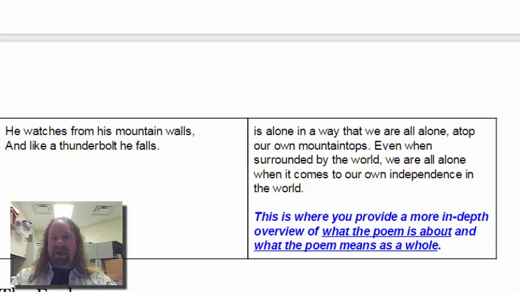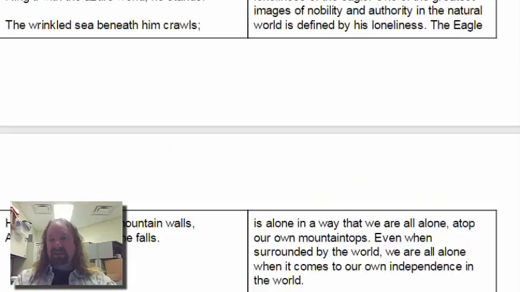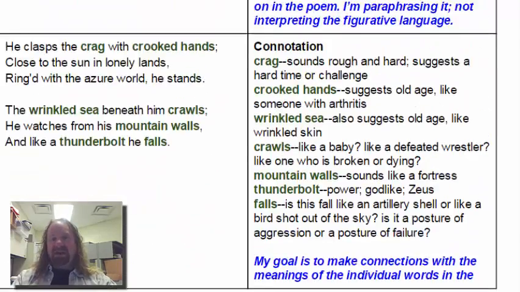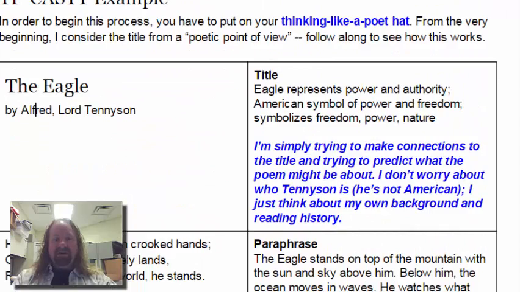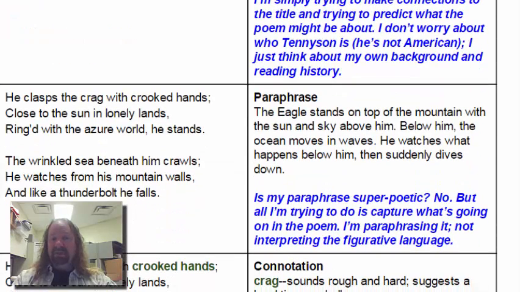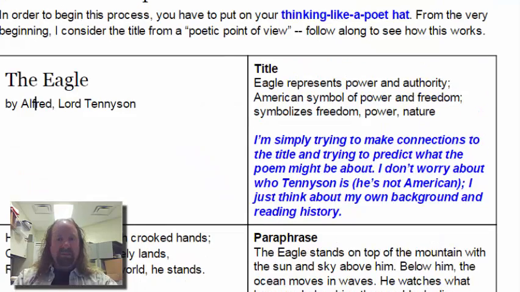So that's how we do a TP-CASTT analysis. And you'll notice how much meaning we were able to derive from a 6-line poem. When you do your longer poems, you're going to go through this process, and it's going to be important for you to take your time. Do 1 poem per day. You'll end up with 5. If you do 1 poem per day, you'll give yourself time to sit in the poem and decide what's important.